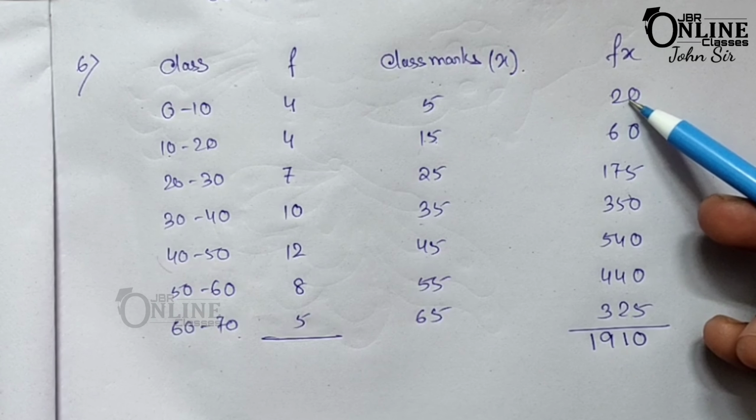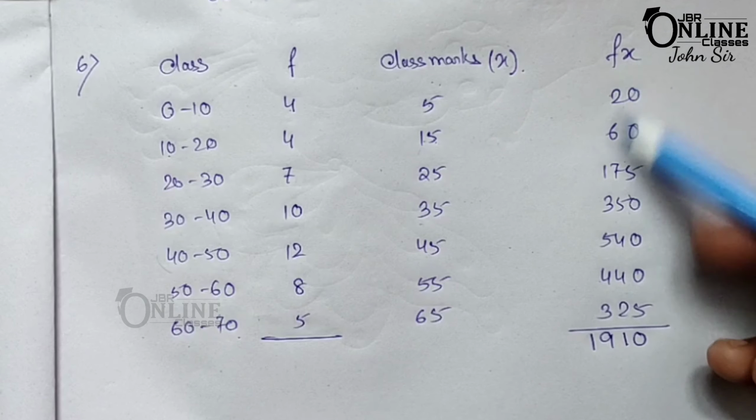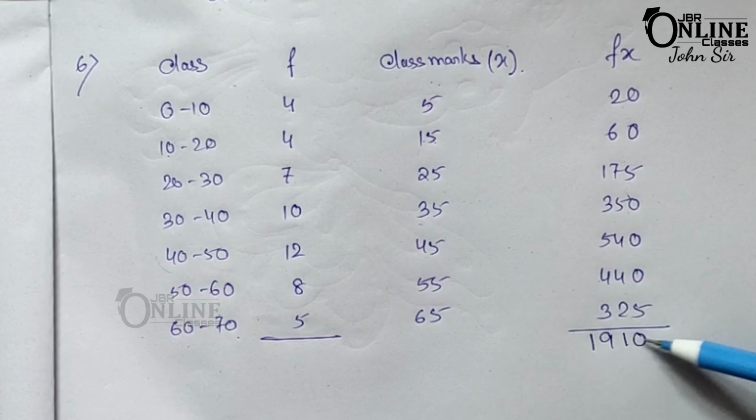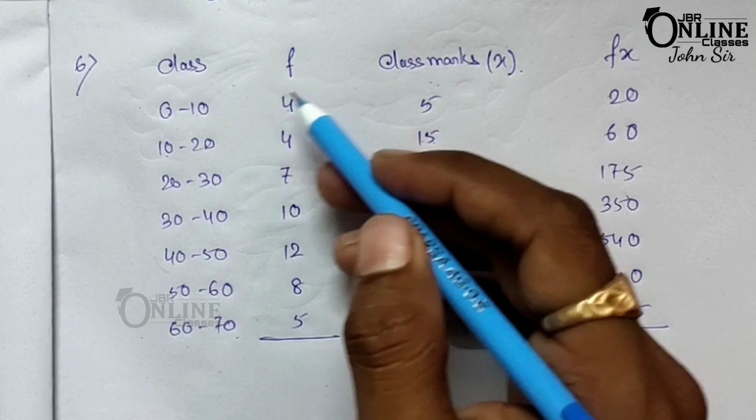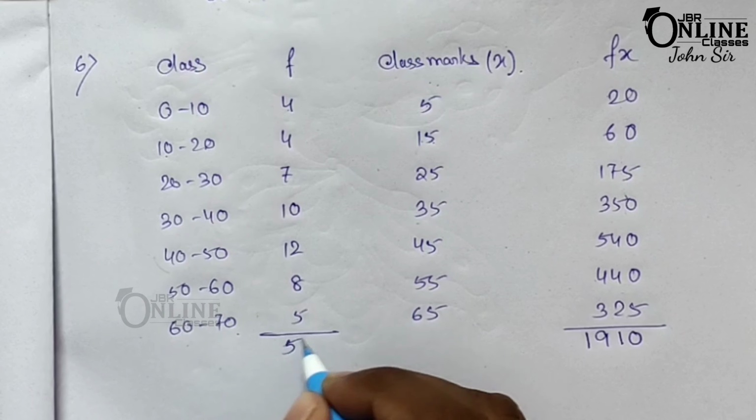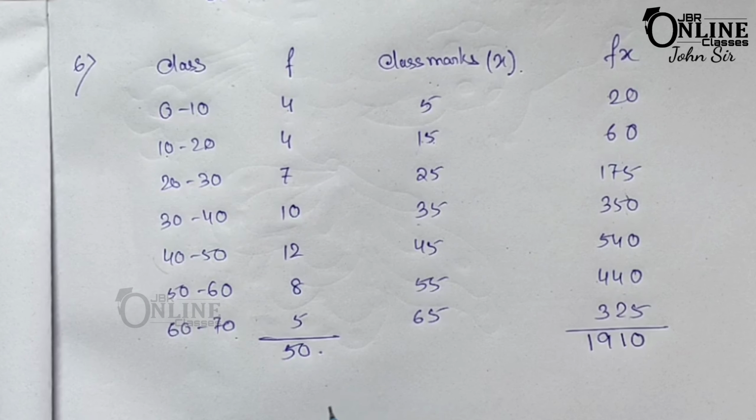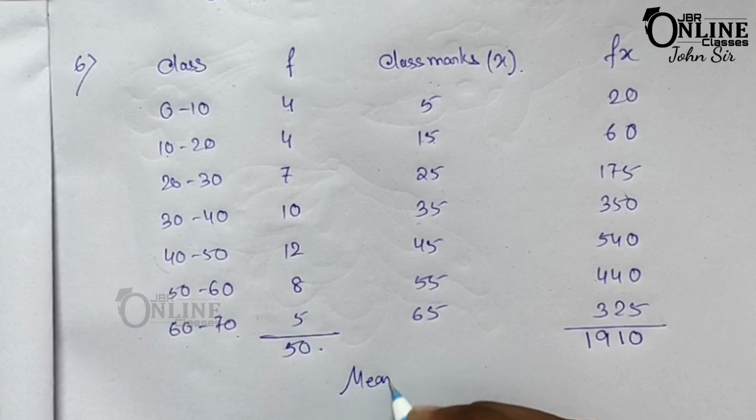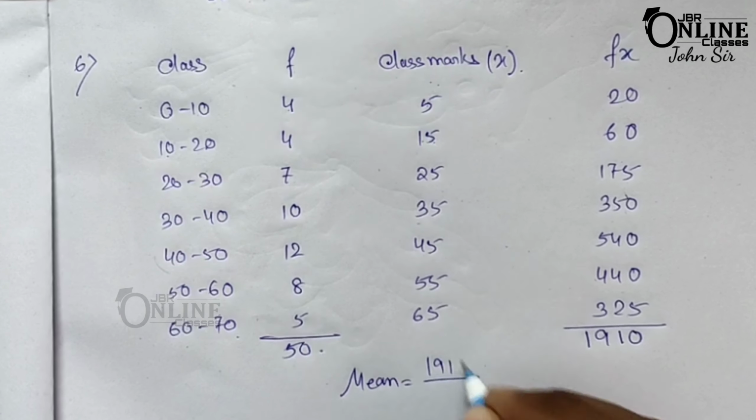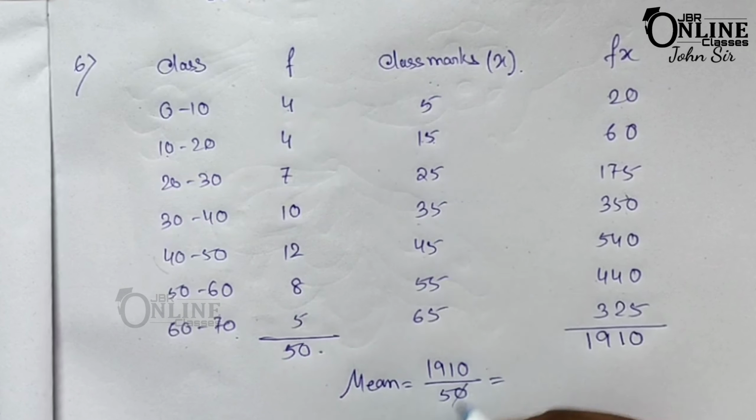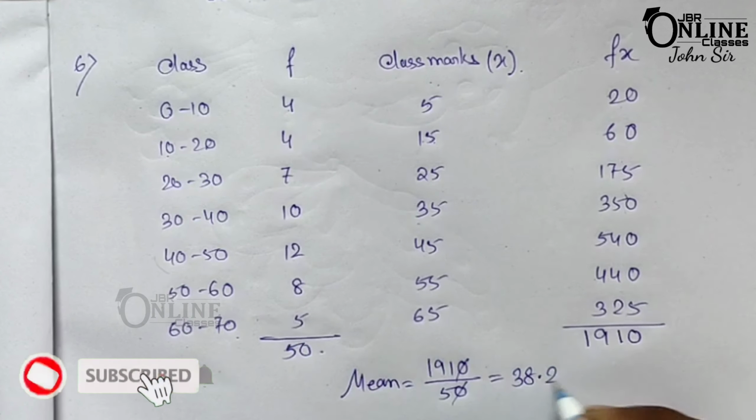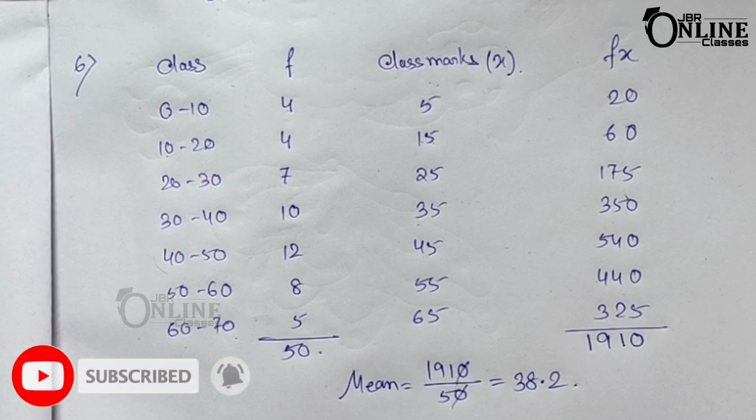Now next thing you have to find out is the addition, that means the summation of fx. That will be 1910. Then you have to find out the summation of f, that equals 50. So now you have to find out the mean. The same formula, the mean will be summation fx divided by summation f. So that equals 38.2. So 38.2 is the final answer.